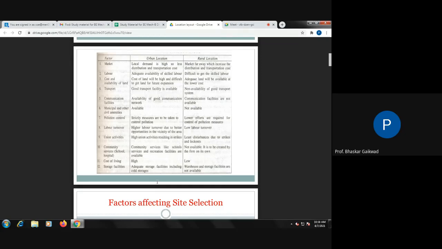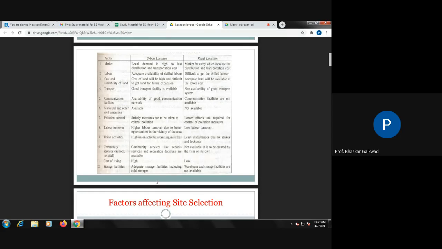We have to pay more money to the workers as compared to the rural area, and with union activity there is more possibility of strikes in the urban area. Then community service will be better in urban areas compared to rural areas, and storage facilities will also be there.